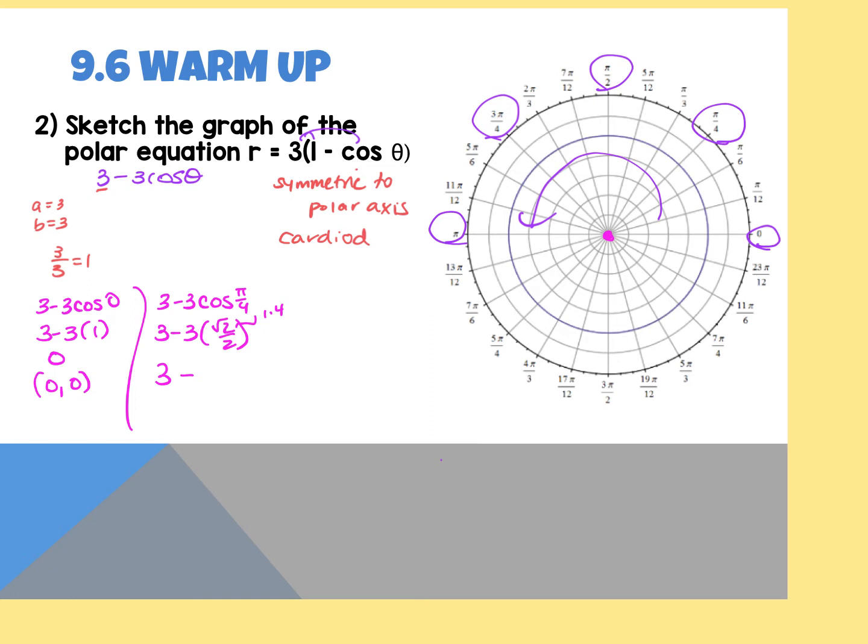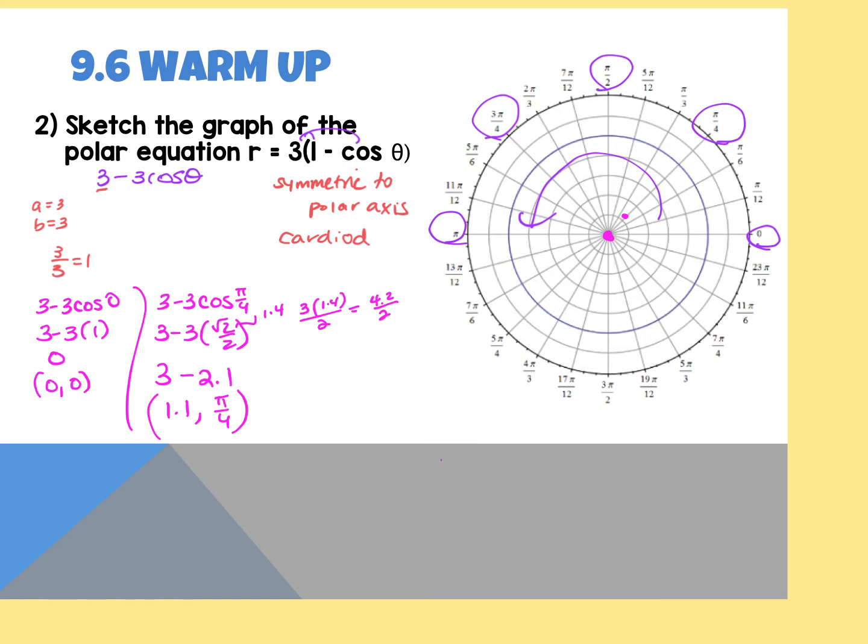That would be 3 minus 4.2 over 2, so 3 minus 2.1, which is 0.9... 1.1, comma, pi over 4. Okay. So I know I'm going just a little bit past 1 on that pi over 4 line.